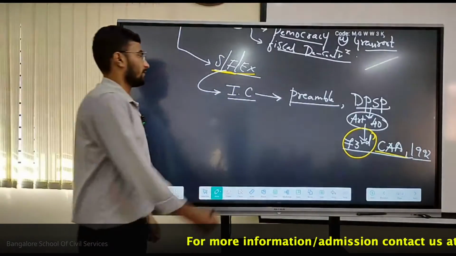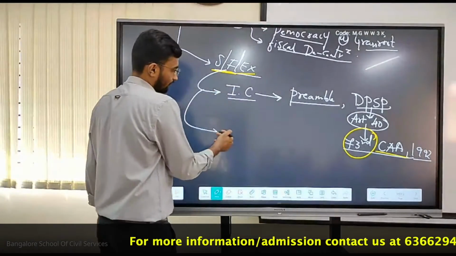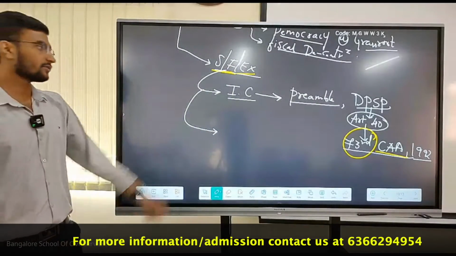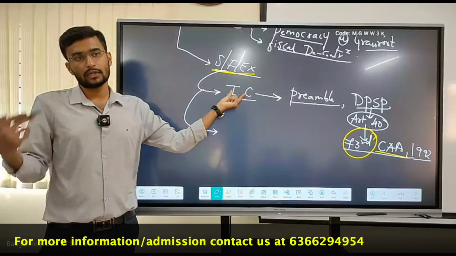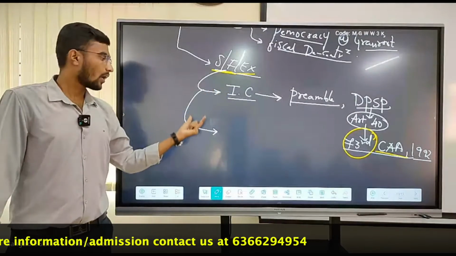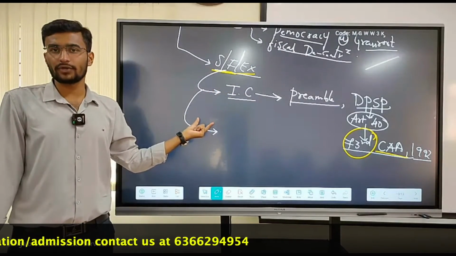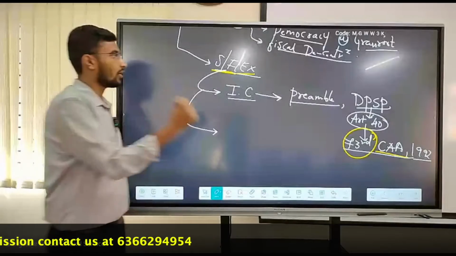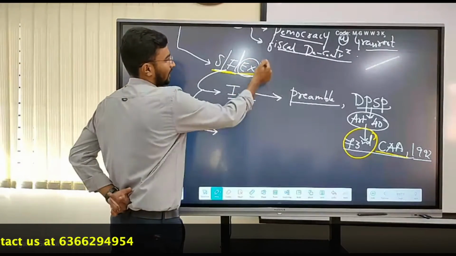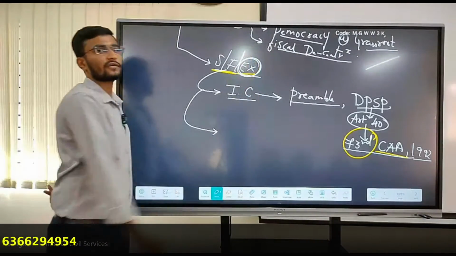That is why there were more questions in 2023, because of this: we have completed 30 years of the establishment of the act. So all this is okay. What about the second one? This was the prominence with respect to the Indian Constitution. The second one is the ideology of Gandhi. What is the ideology of Gandhi?